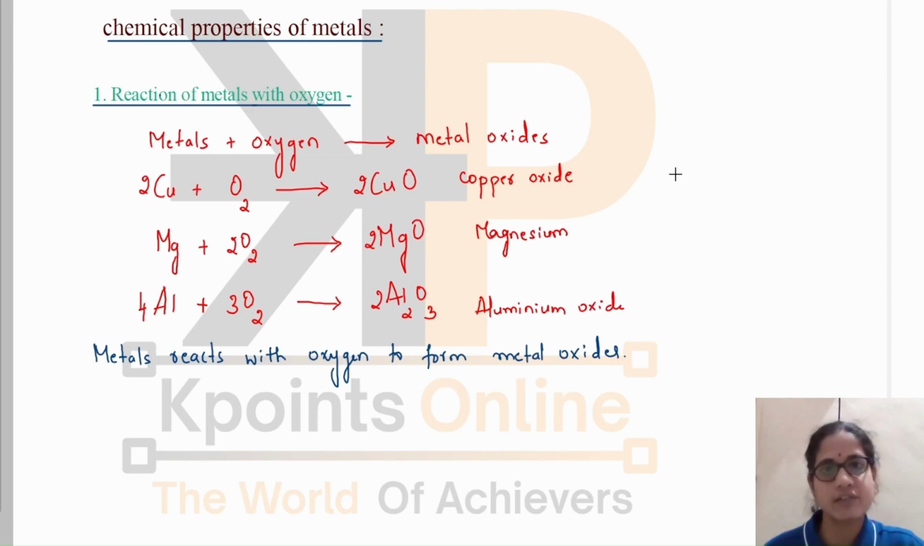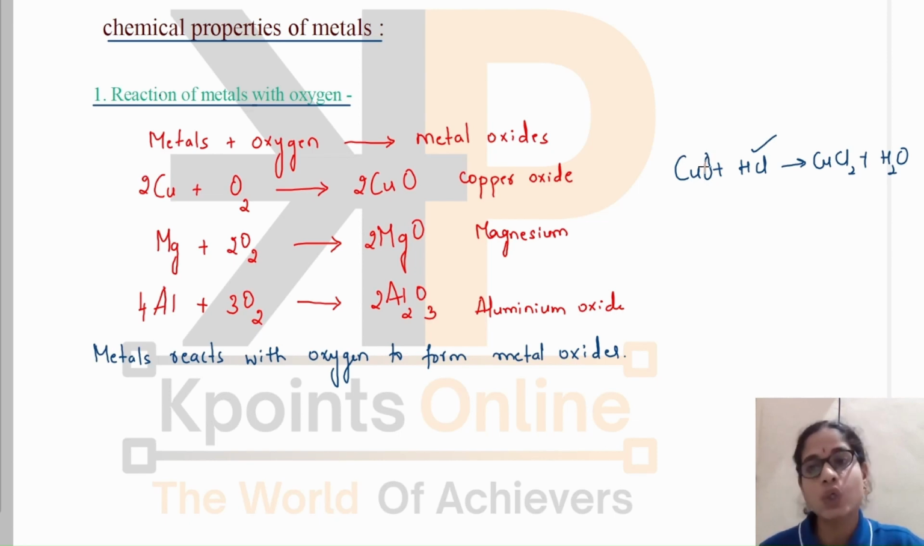That is copper oxide. We know that when it reacts with HCl, it forms CuCl2 plus H2O, that is salt and water. Sorry, copper oxide reacts with hydrochloric acid to form salt and water. These oxides of metals are basic in nature as they react with acids to form salt and water.